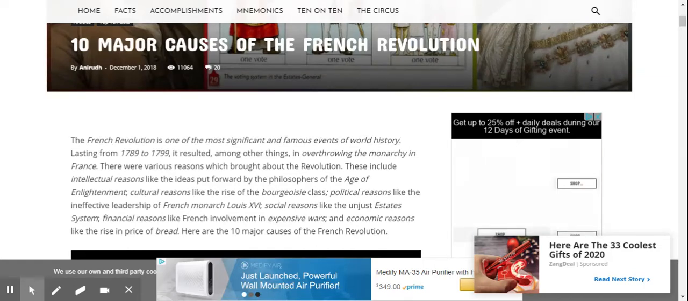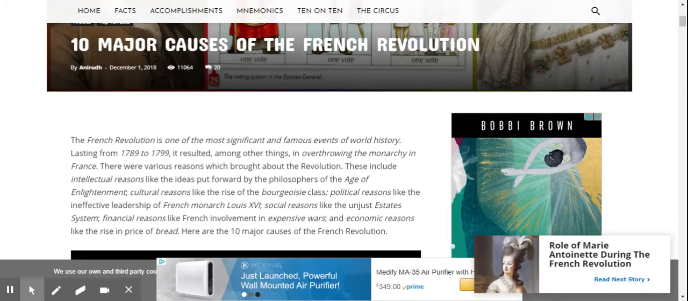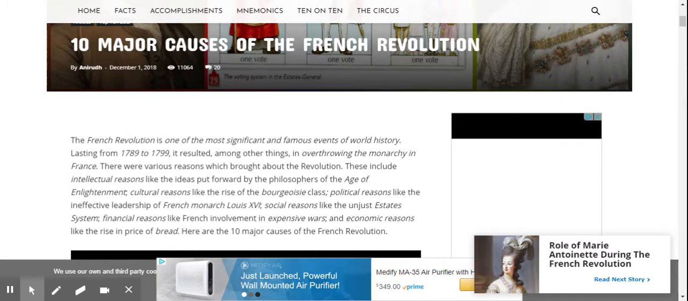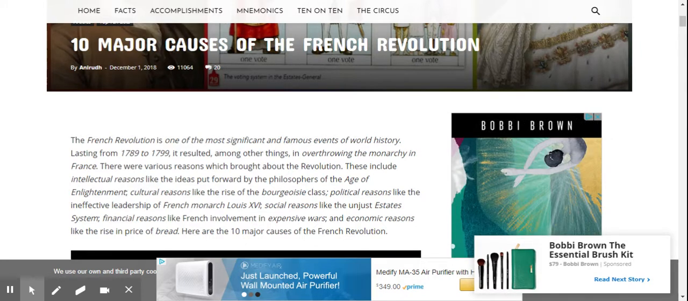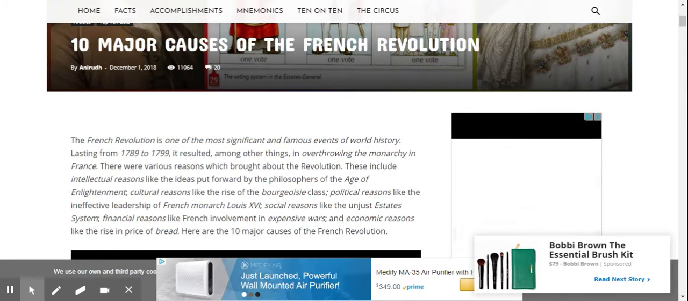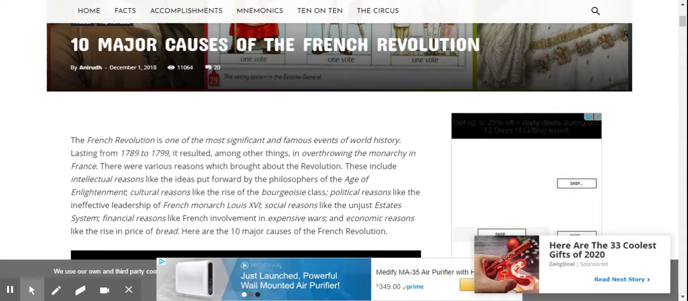The 10 major causes of the French Revolution. The French Revolution is one of the most significant and famous events of world history. Lasting from 1789 to 1799, it resulted, among other things, in overthrowing the monarchy in France. There were various reasons which brought about the revolution.